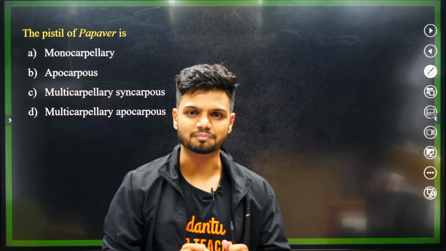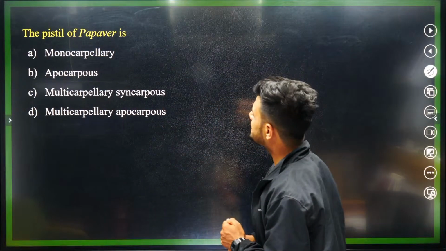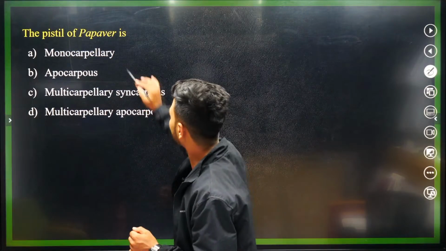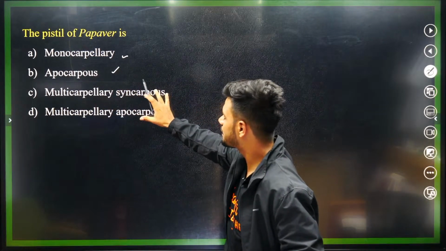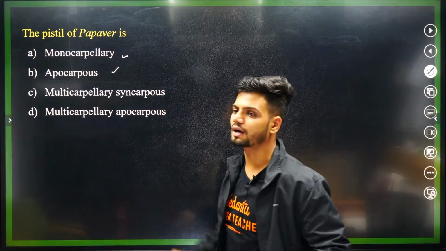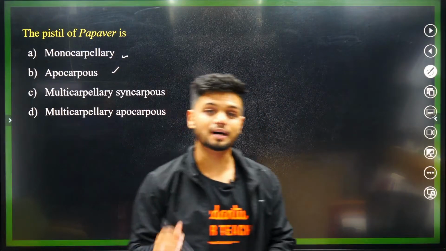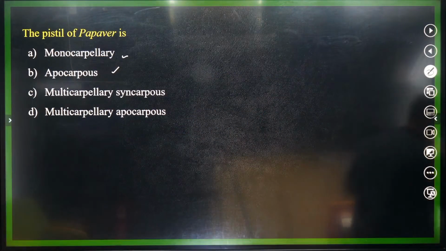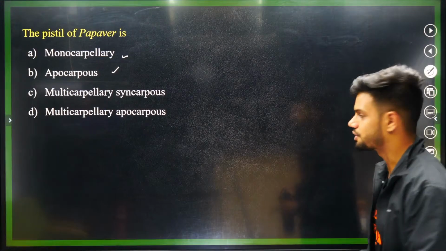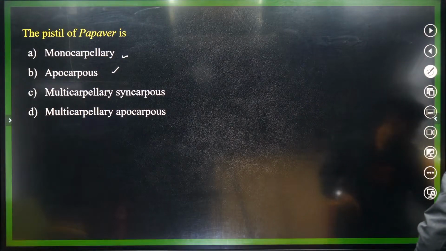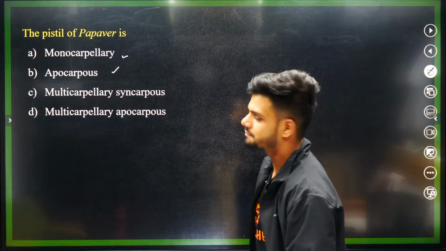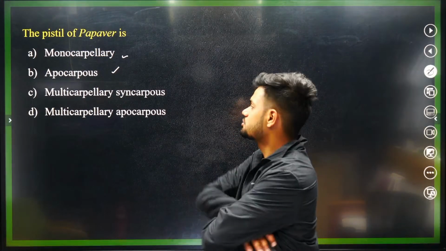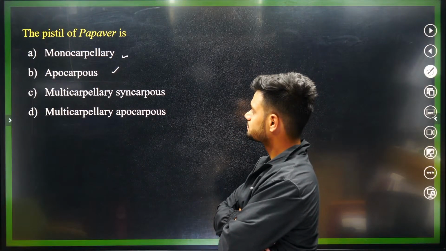The pistil of papaver is monocarpellary, apocarpus, multicarpellary syncarpus, or multicarpellary apocarpus. Challenging question. Let's see how many of you are able to answer such a challenging question now. A pistil of papaver is. Pistil of papaver.